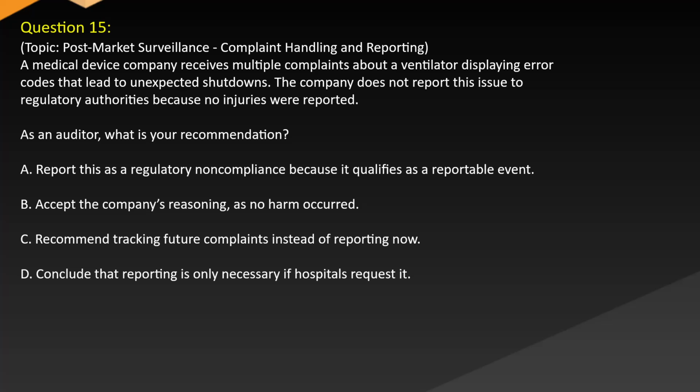A. Report this as a regulatory non-compliance because it qualifies as a reportable event. B. Accept the company's reasoning as no harm occurred. C. Recommend tracking future complaints instead of reporting now. D. Conclude that reporting is only necessary if hospitals request it.